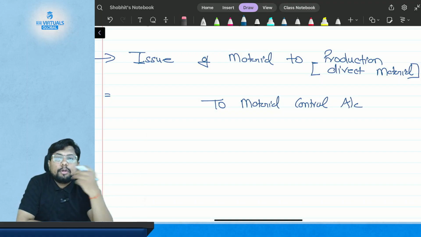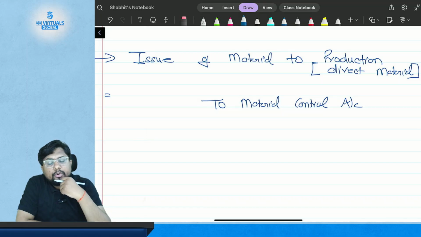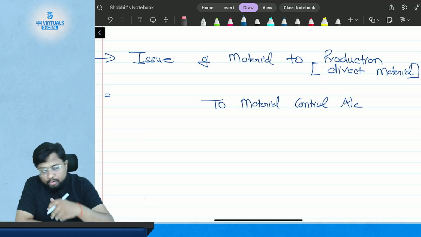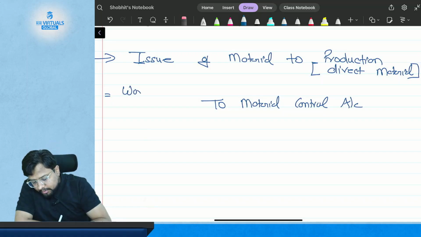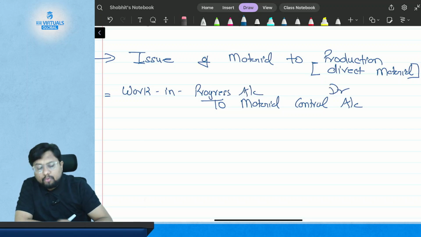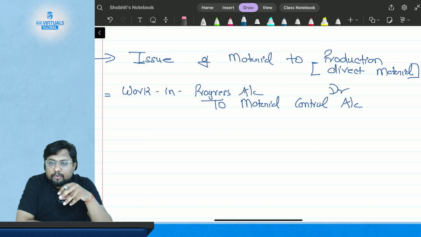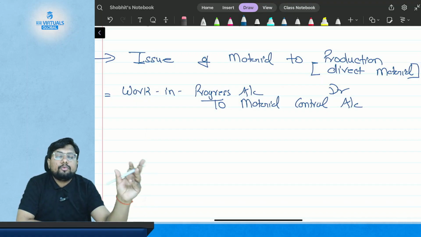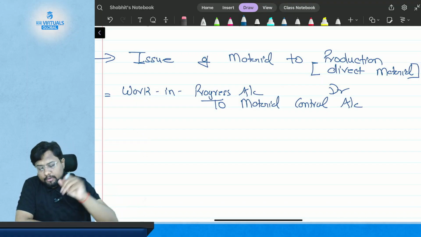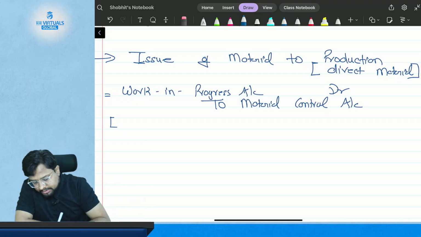Where has your material gone? Your material has gone into the work in progress account. So your work in progress account will get debited against the material control account, because you have given your material from your material control account to the work in progress account. Okay, so the journal entry will be